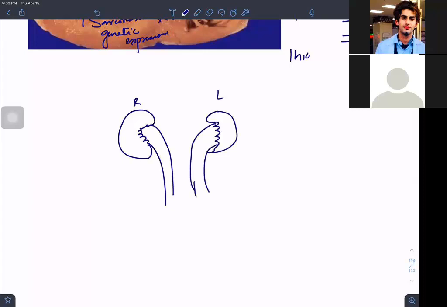Due to any cause, I have to remove one, for example the right kidney. So I removed one kidney. Now the workload on the remaining kidney will increase. What will happen? The cells of the kidney, the nephrons, will undergo hyperplasia.